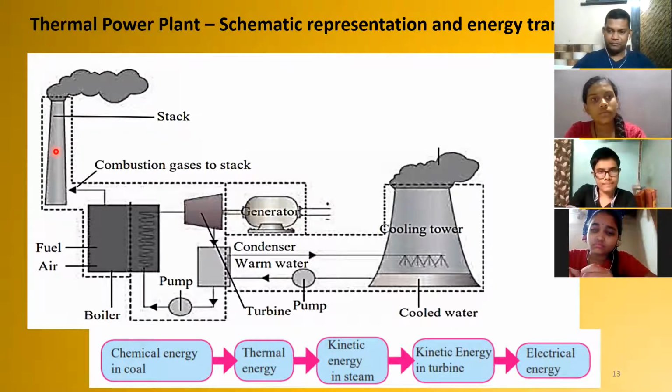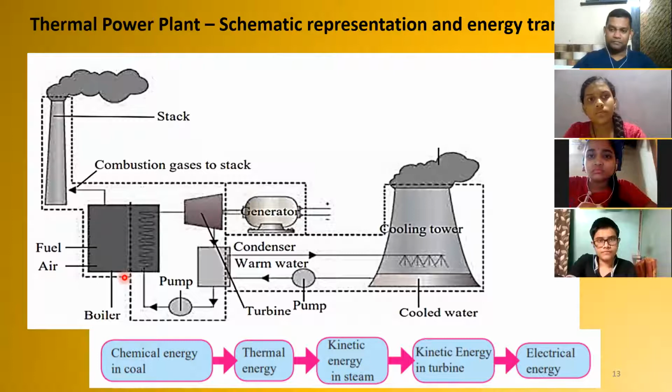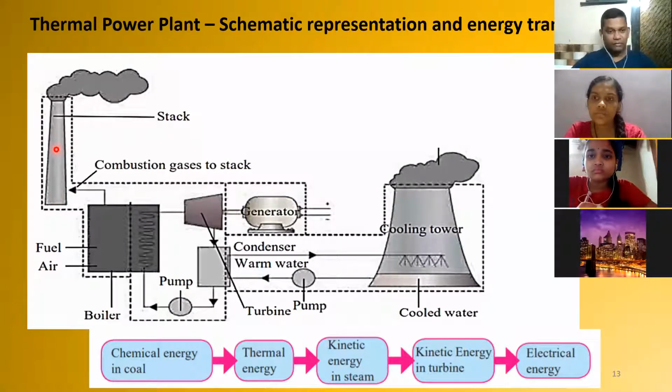A lot of gases are released over here, which is released through this chimney. So there are tall towers from where lots of gases are given out. And from this cooling tower also, there is a lot of heat that is given out. And this is labeled as pump. Those pumps are the ones which are used to circulate the water.